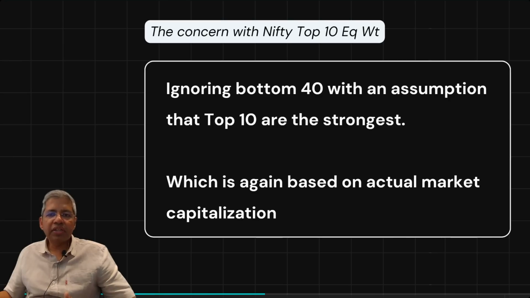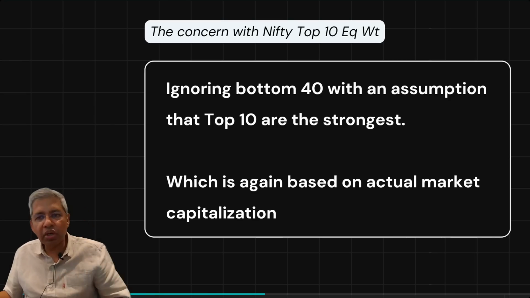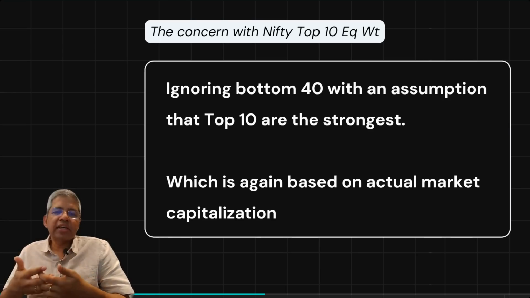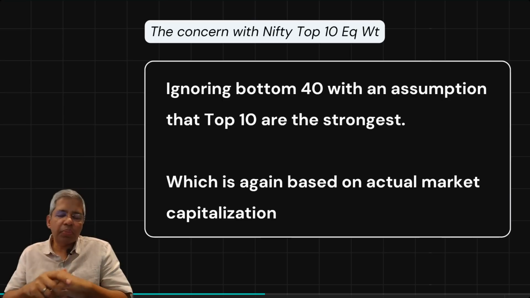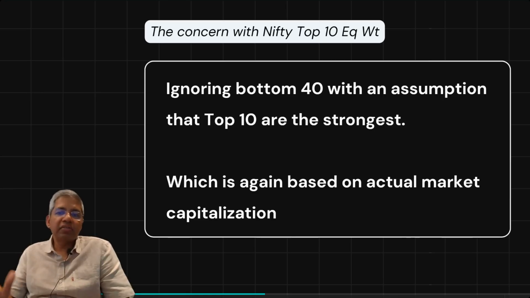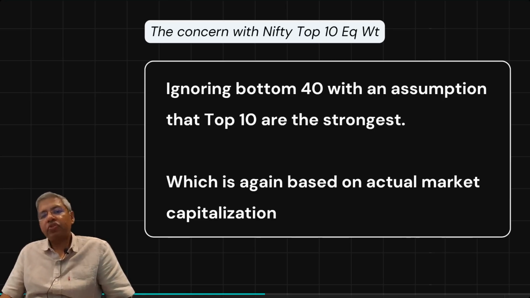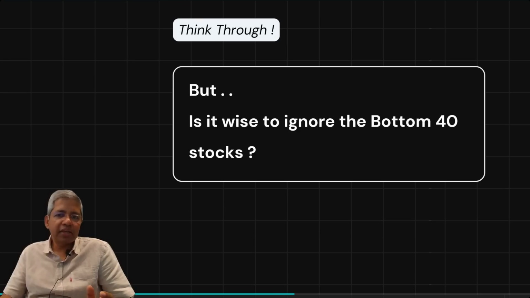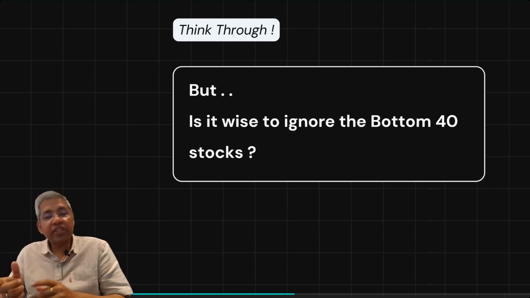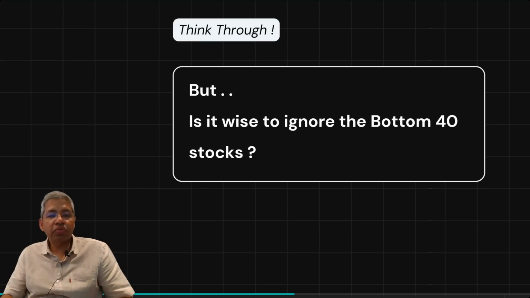The concern with Nifty top 10 equal weight is that ignoring the bottom 40 suggests that you should always remain with these top 10 and ignore the bottom 40, whereas there will be periods where the bottom 40 will actually do very well while those top 10 are not doing so well. So the market cap based selection is probably not the best way to select the index, or maybe select stocks in your portfolio.